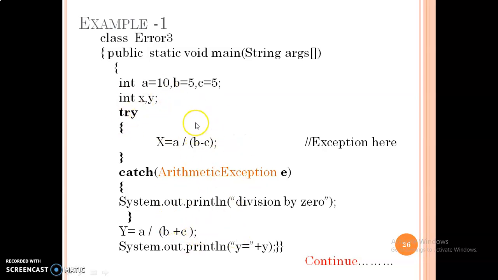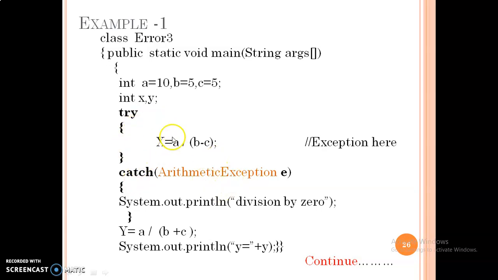What we have seen in runtime polymorphism, the runtime error, that same example we are going to write over here. This is x is equal to a upon b minus c. It means the error could be generated over here, so we have written it inside the try block. Whenever there is any error generated, it is caught by the catch block. And what kind of exception can be generated? This is an arithmetic exception. As we know the type of exception, you can write it, and if you are not aware of the type of exception, then you can write the general form of exception, that is Exception E. And this is one example of arithmetic exception from the runtime errors by using try and catch block.